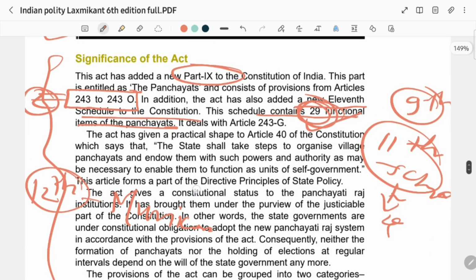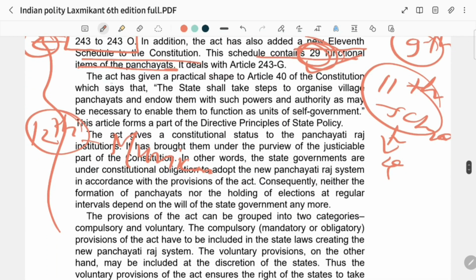We can go further into details. As I told you earlier, it gave shape to Article 40 of the Indian Constitution, which was the vision of Mahatma Gandhi, the organization of village panchayats. Article 40 was a part of the Directive Principles of State Policy, as we all know. This Act also gave constitutional status to Panchayati Raj. This is another fact.